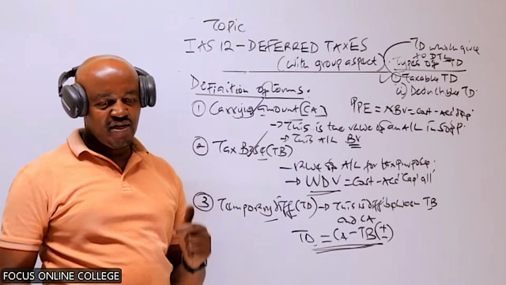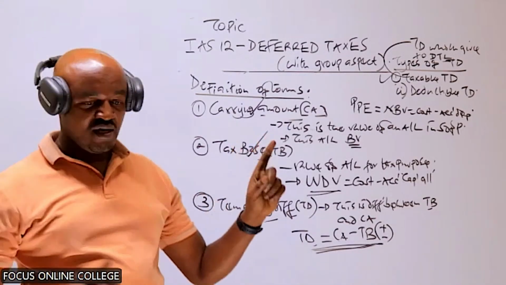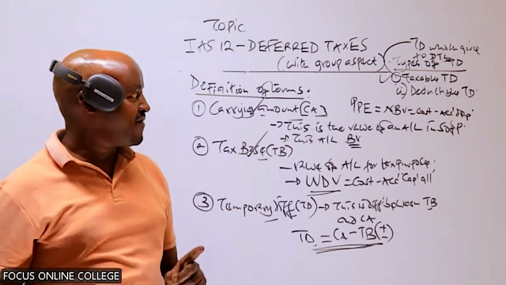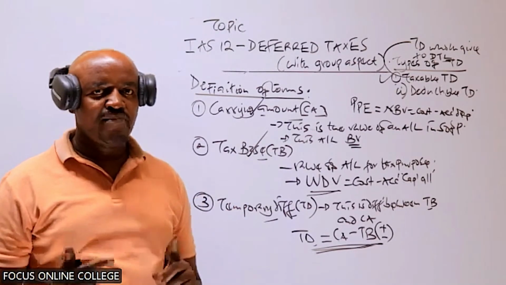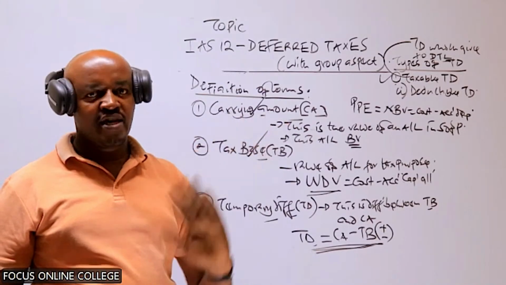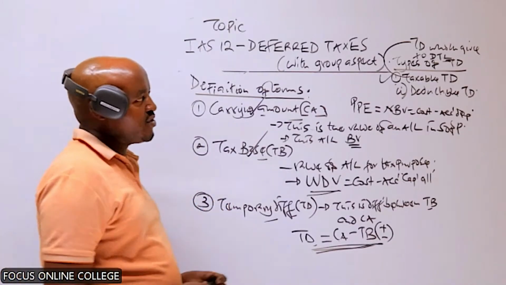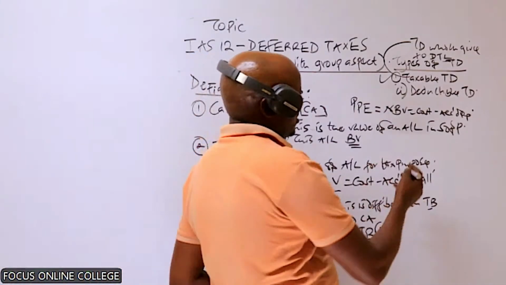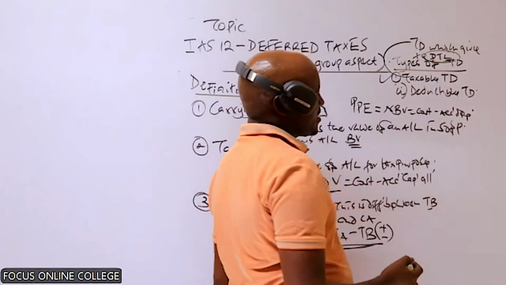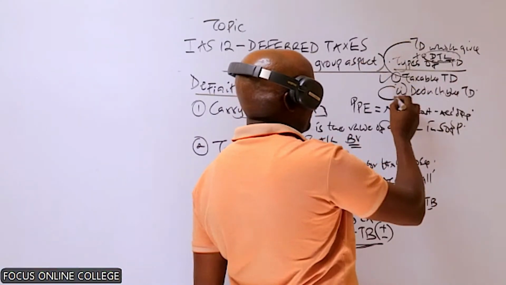And deferred tax liability, you can recall from our introduction, we said these are taxes payable in the future. So the taxable temporary difference is an amount of temporary difference which gives rise to an amount which will be taxable in the future. The amount which is taxable in the future will give rise to a deferred tax liability, to taxes which are payable in the future.